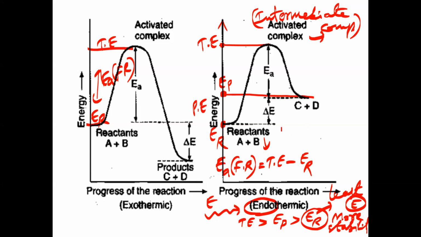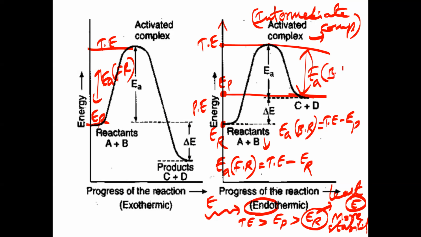Or tell me, what is the activation energy of backward reaction formula? Threshold energy minus energy of products. That's all. Energy of products we have to subtract. So threshold energy minus energy of product. This is called what now? Activation energy for backward reaction. So this difference is the activation energy for backward reaction.